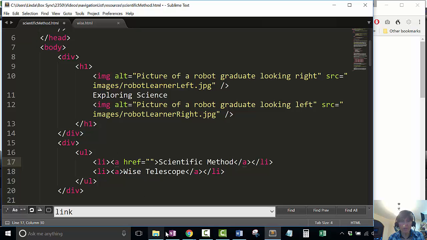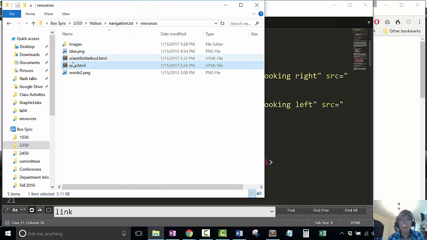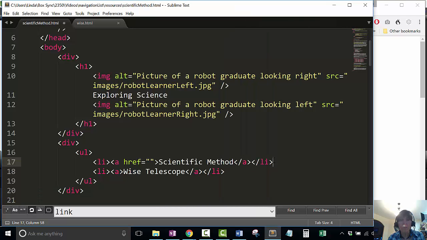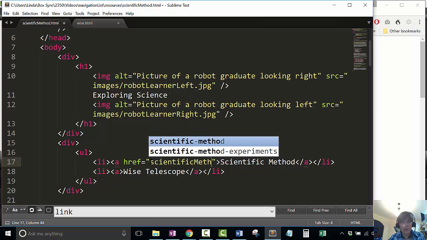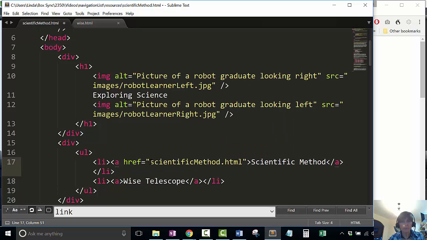So here's the scientificmethod.html. This is the file that I'm in, and I want it to look exactly where it is for the file scientificmethod.html.